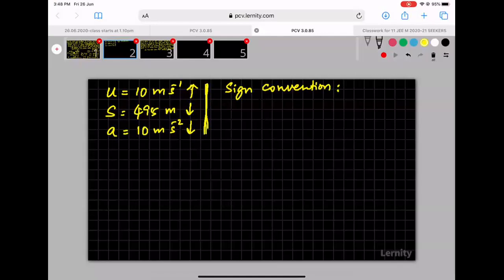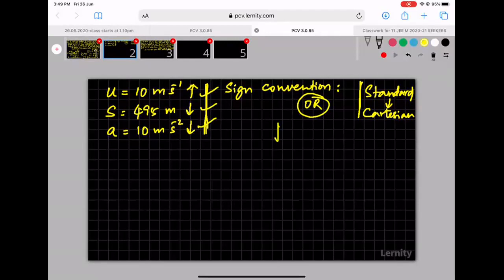u is upwards, s is downwards, a is downwards. There is a standard sign convention, which is basically the Cartesian sign convention, the one which you used in optics in 10th standard. Anything to the right of the optical center is positive. Anything to the left of the optical center is negative. Any height measured above the principal axis is positive. Any height measured below the principal axis is negative. Do you remember or not? Such a Cartesian coordinate system, or convention, is pretty standard. Or what else you can do is, when you have the directions known for all quantities involved in the question, you see there are two quantities which are in the downward direction.